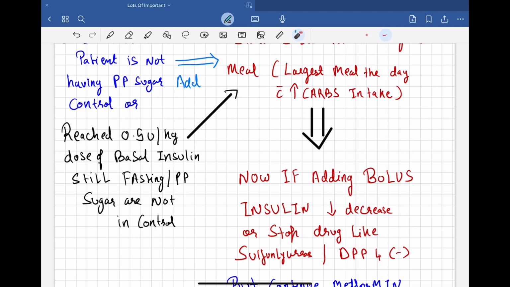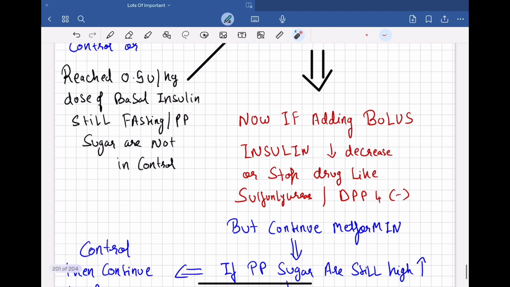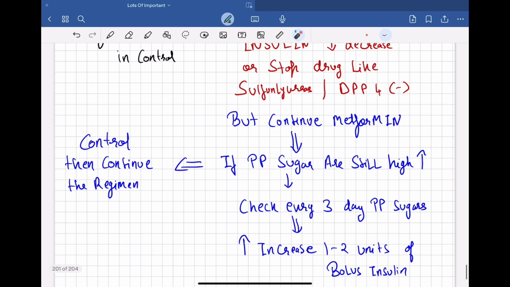Now, when adding bolus insulin, if the patient is on sulfonylurea or DPP4 inhibitors, which are insulin secretagogues, they work by increasing the secretion of insulin. Then in this case, if you are going to add bolus insulin or basal insulin, the patient is likely to be having beta cell exhaustion. So in that case, sulfonylurea or DPP4 inhibitor might not be the most useful drugs. So you might need to decrease the dose or stop also. Right? You need to stop the insulin secretagogues. But you can continue the metformin.